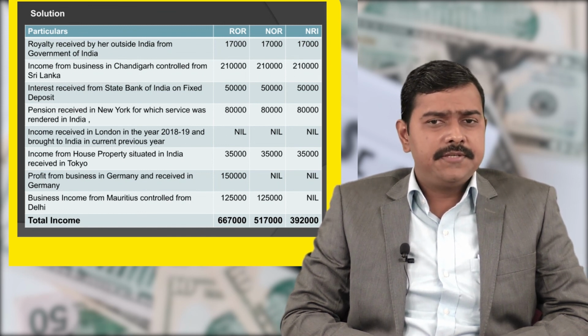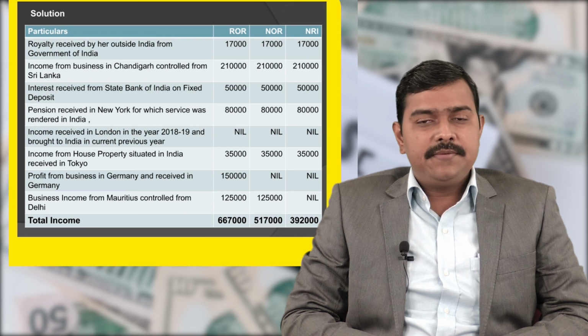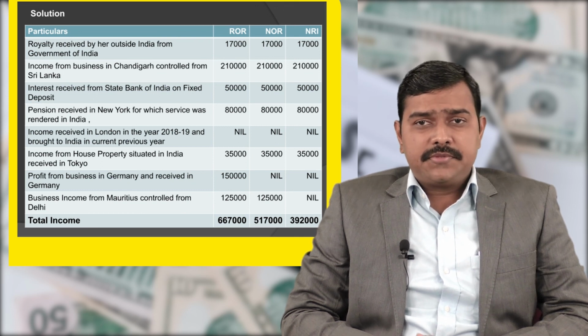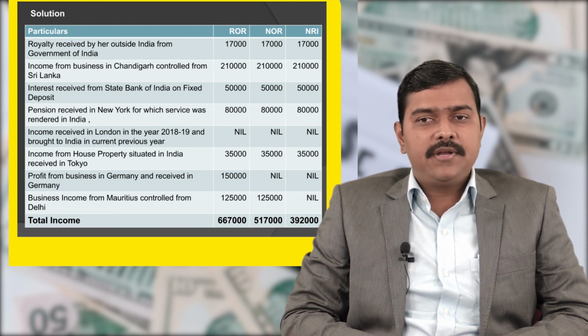Last, business income from Mauritius controlled from Delhi. This business is controlled from Delhi, but it is situated in Mauritius. So it will be taxable for ROR. It will be taxable for NOR, but it will not be taxable for NRI.